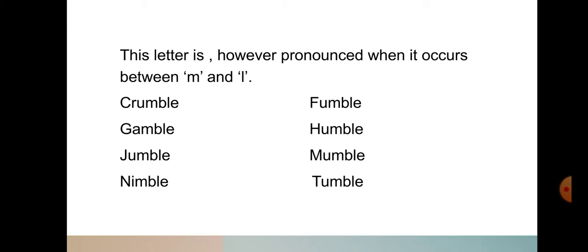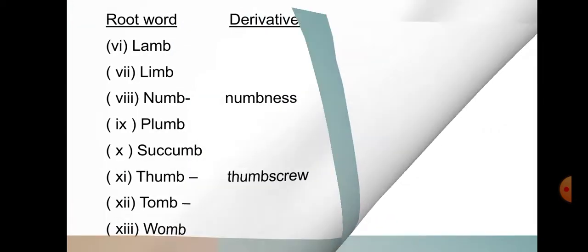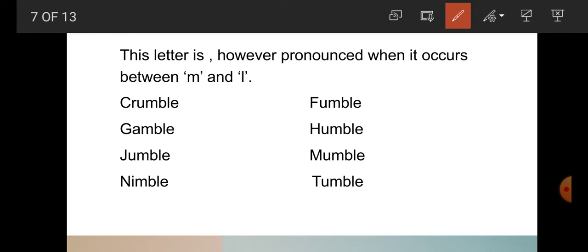This letter, B, is however pronounced when it occurs between M and L. For example, crumble.